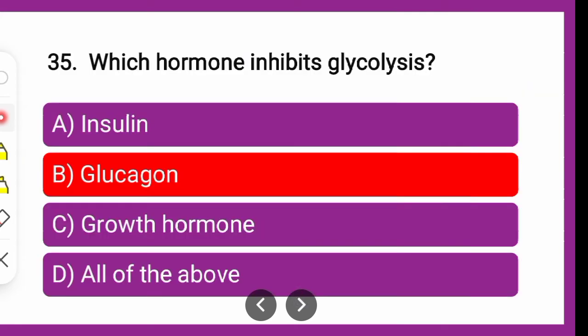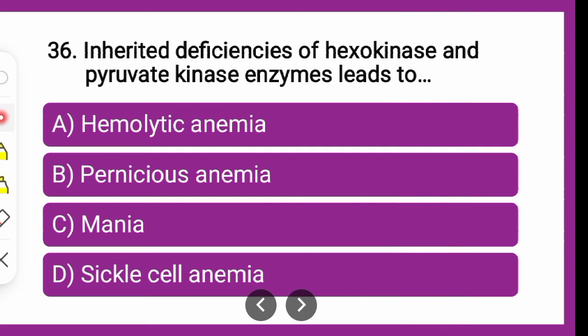inhibiting glycolysis. Next question is, inherited deficiencies of hexokinase and pyruvate kinase enzymes lead to dash. Whether the deficiency of hexokinase and pyruvate kinase enzyme leads to hemolytic anemia, pernicious anemia, mania or sickle cell anemia, which amongst the given is the correct answer for the deficiencies of the given enzymes? You can put your answer in the comment section. Till then we will go for the explanation.